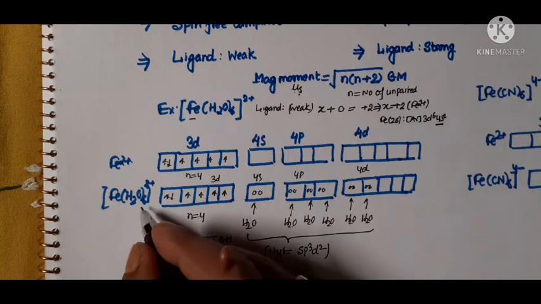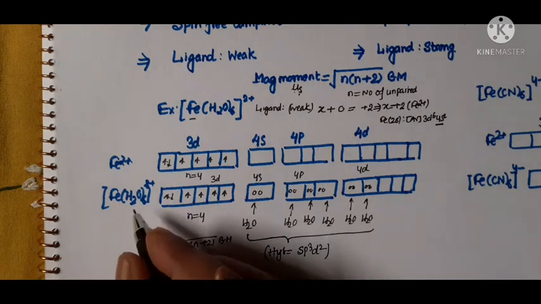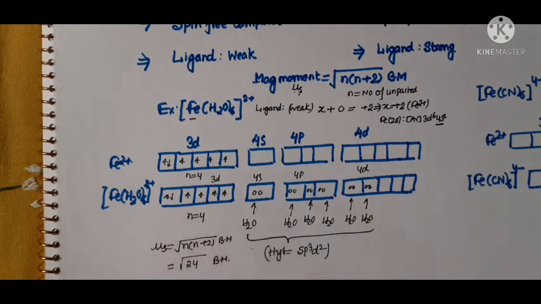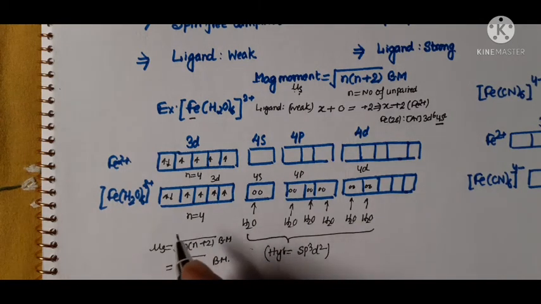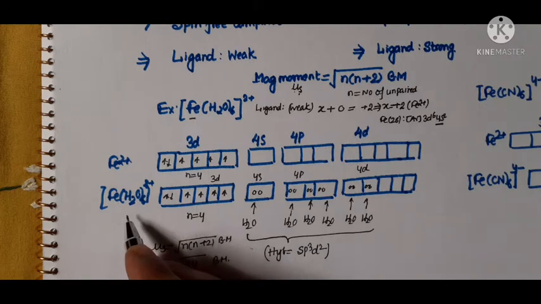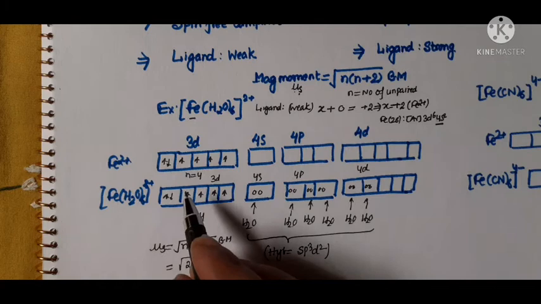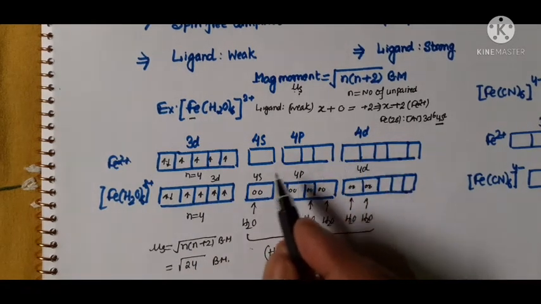Therefore [Fe(H2O)6]2+ is considered as an outer orbital octahedral complex. It should be clearly kept in mind that whenever a weak ligand is attached to a central metal ion having coordination number 6, you need to remember this arrangement: 3d, 4s, 4p and 4d.